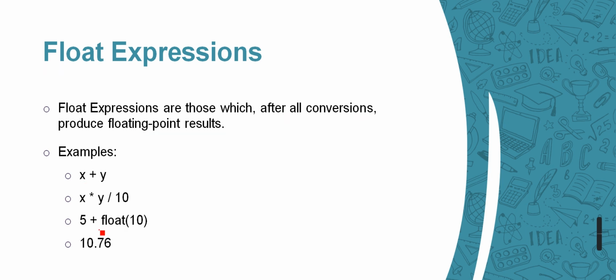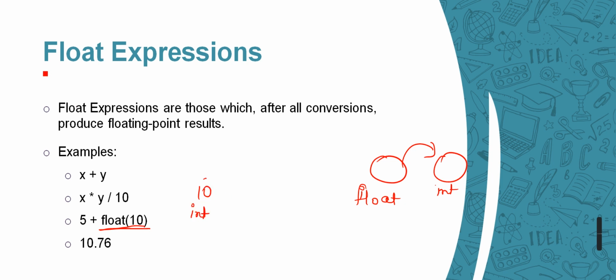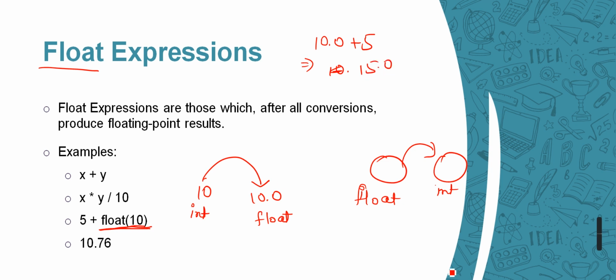And here what we are doing is just the opposite of our previous one. There we converted float type to integer type, right? But here we are doing just the reverse. This 10 is of integer type, right? And we need to have this as a float expression. That's why we are converting this into float type, as you can see here. Now 10.0 plus 5, the result will be 15.0.